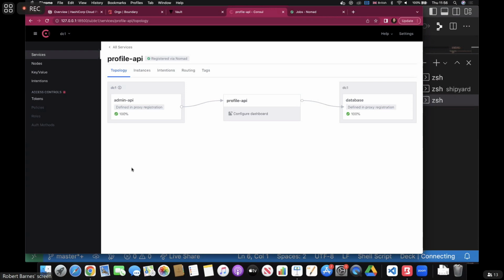So the admin API is saying, hey, I'm the admin API, and here's my identity using the service mesh. The profile API is saying, hey, I'm the profile API, and it's presenting its identity. And then using that mutual TLS, firstly, the admin API knows it's talking to the right service, not an imposter. And secondly, the profile API knows that it's also speaking to the right service. Again, not an imposter, right? So to configure intentions, at the moment, there are no intentions. So everything is wide open. If you're on the service mesh, you can connect to anything, and that's very high trust, and it's not the way that we want to set up our networks.